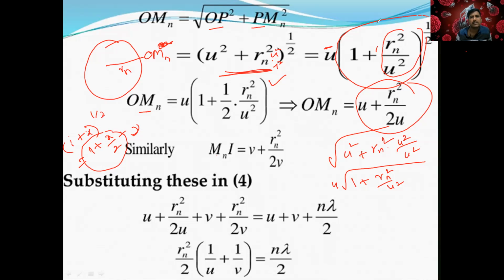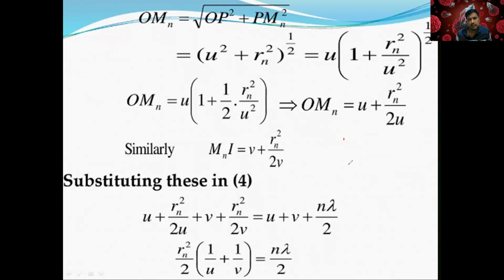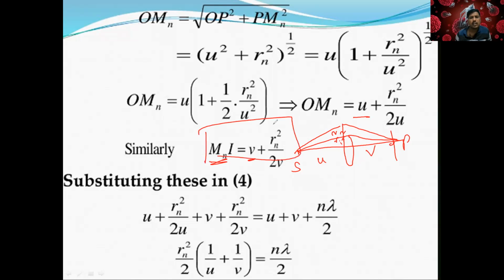So as this is a zone plate, the source is here, the screen is here. On both sides we have right angle triangles, right? Yes or no? So R1 and R2, u is there, this is v. Both sides you are going to get it. The only difference is that on one side you get u, on the other side you get v. Okay, now we got both equations.